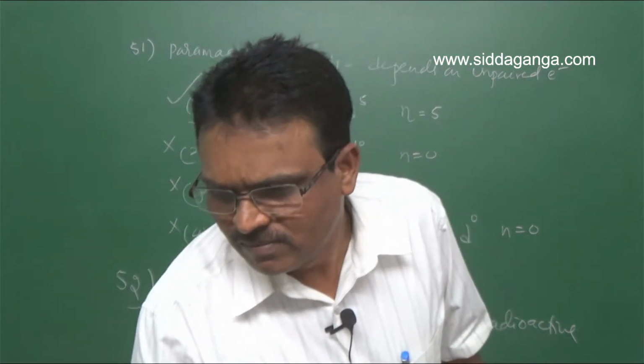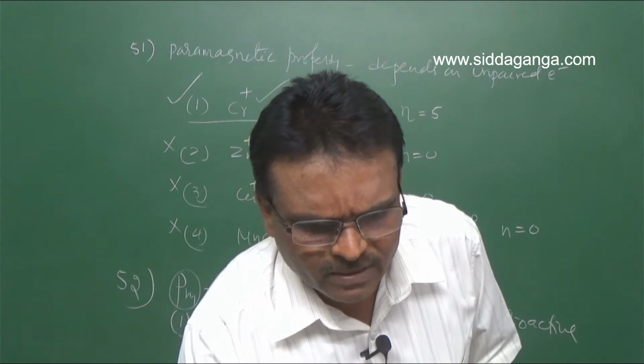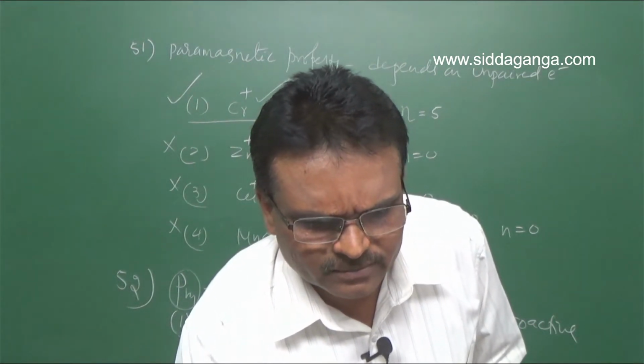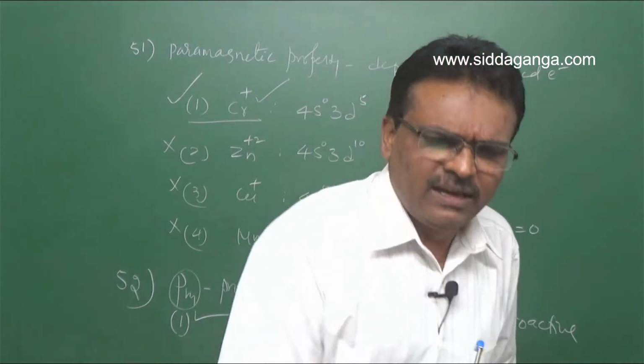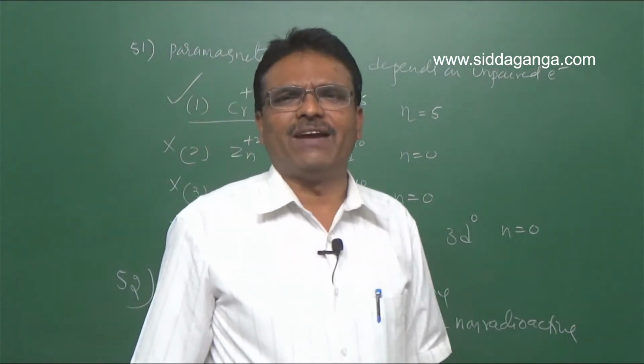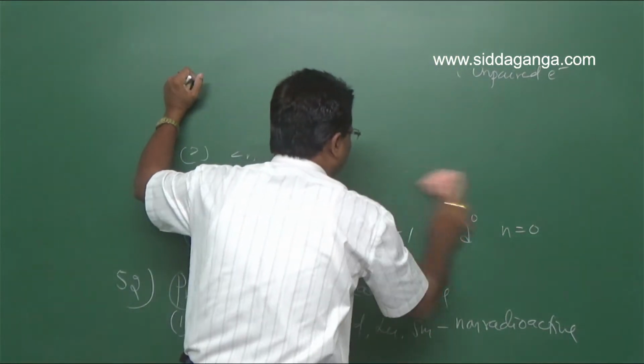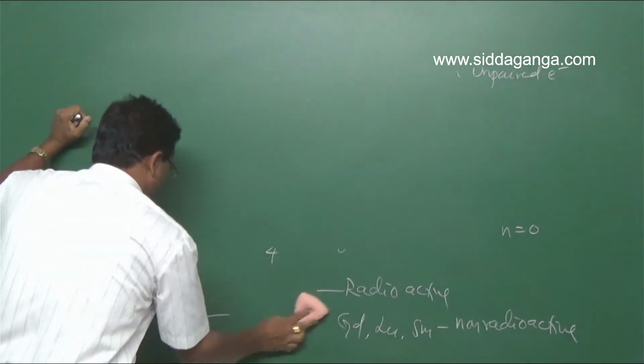Next, let us move on to question number 53. Lanthanoid contraction is responsible for the fact that... So what is meant by lanthanoid contraction?